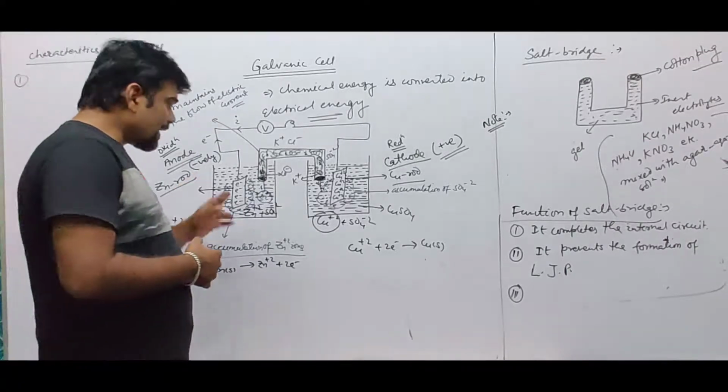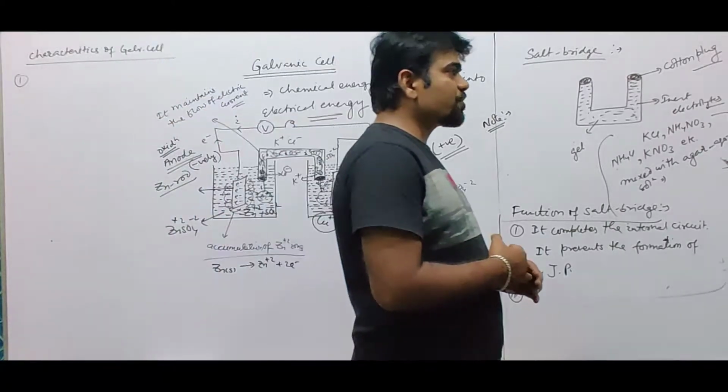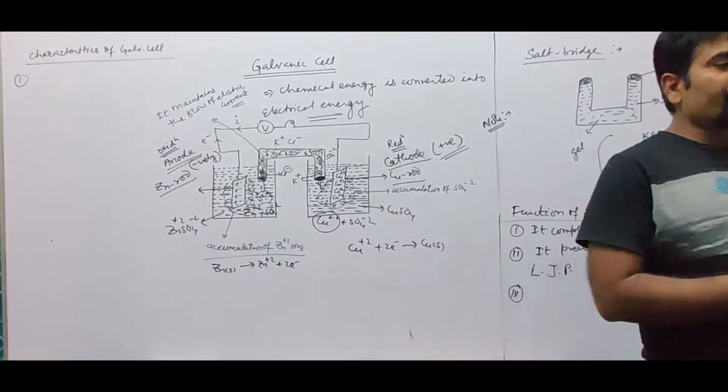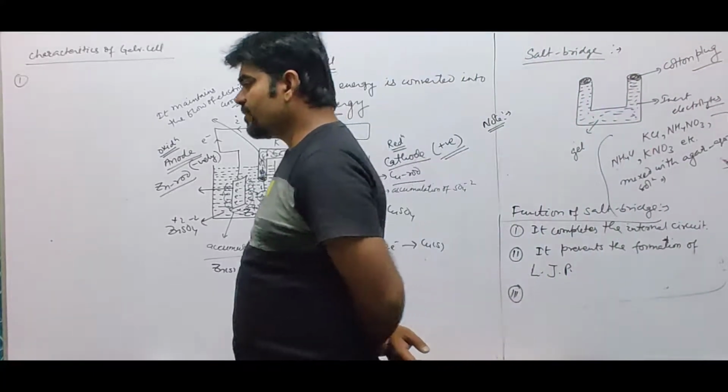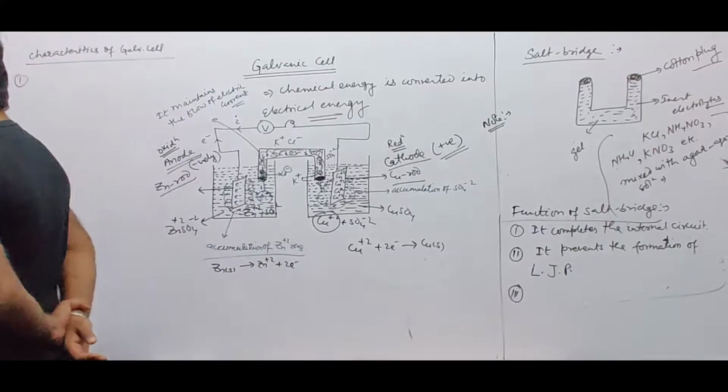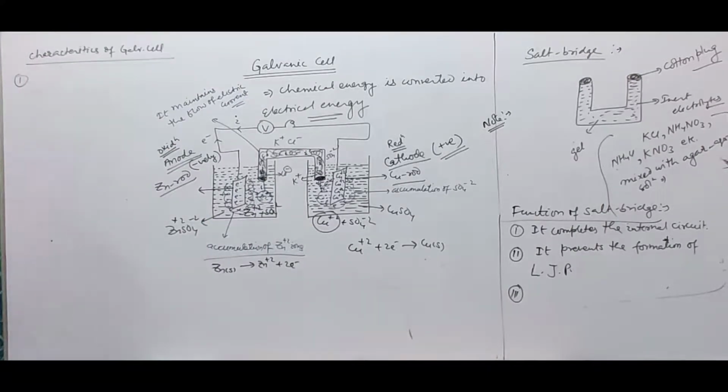Next point. Anode in this case is negatively charged, while cathode is positively charged.